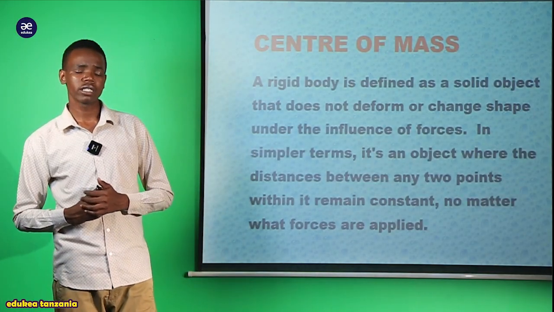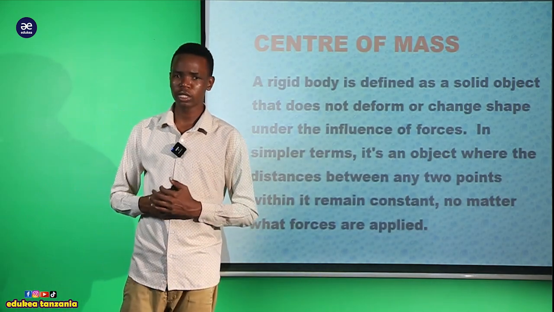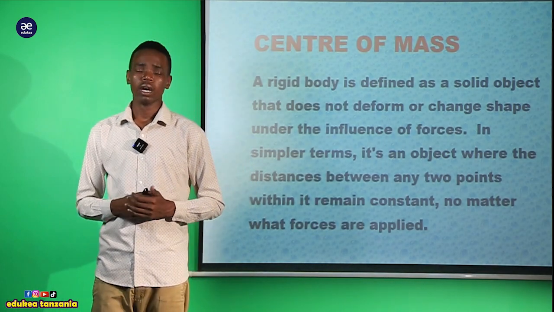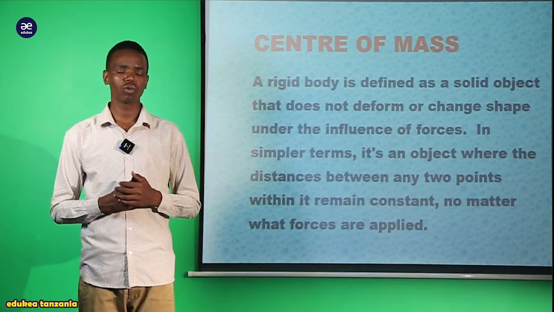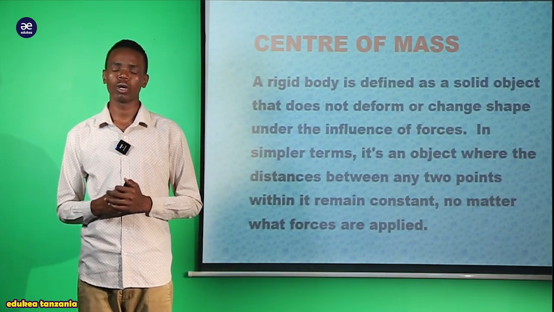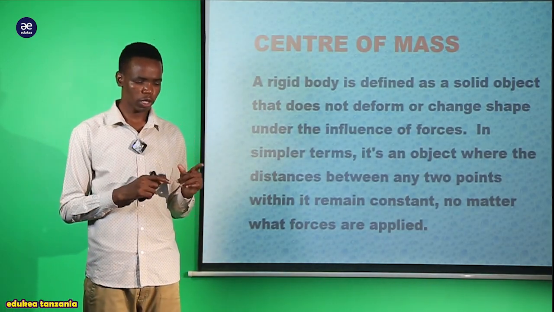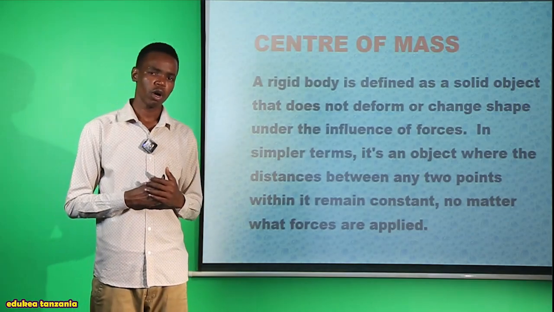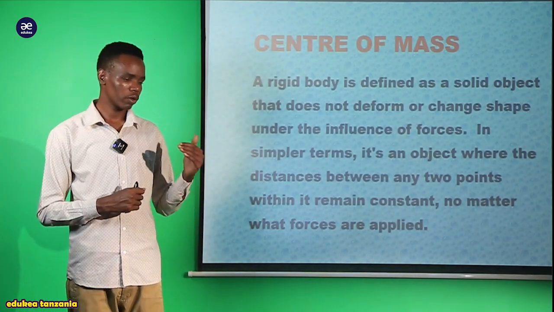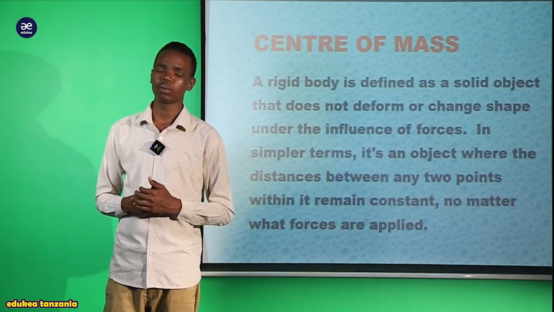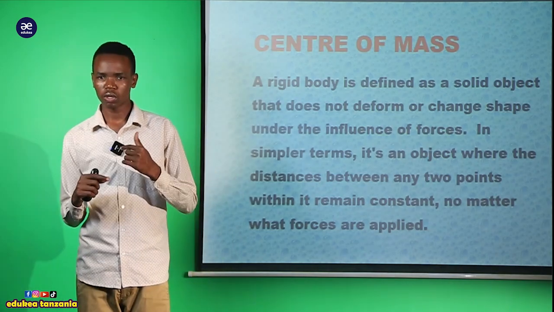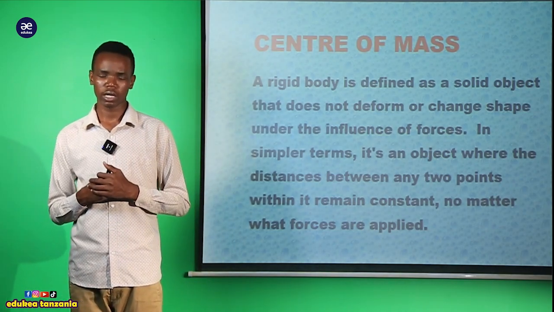So after that, let us look at our new subtopic, which is called the center of mass. On the center of mass, we are going to look at the definition of a rigid body. Sasa tumeona topic yetu imeandikwa rotation of a rigid body, and we first looked at the rotation motion. Now it is time to know the meaning of the rigid body.